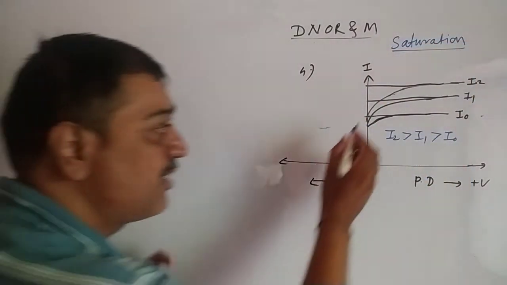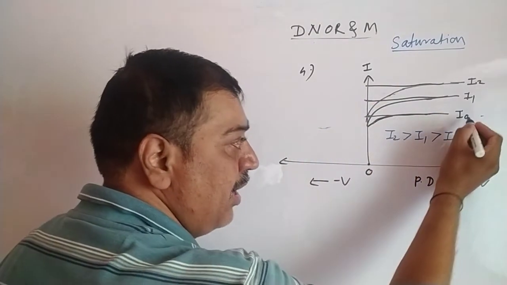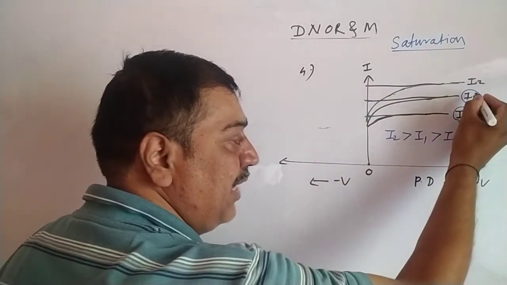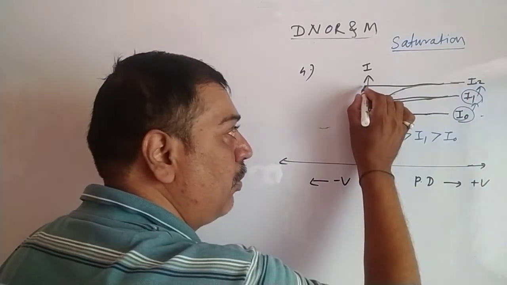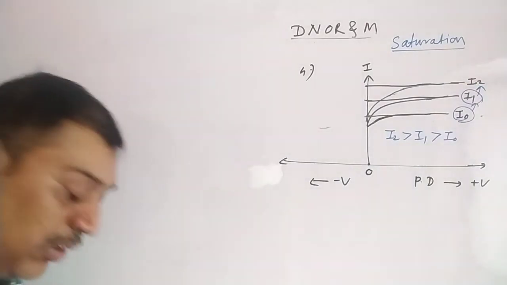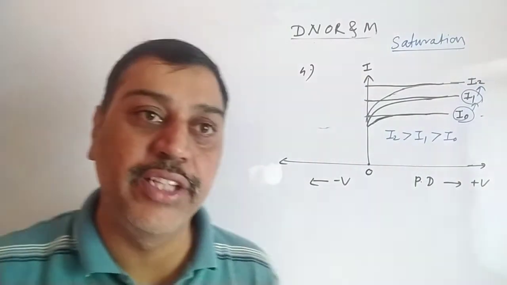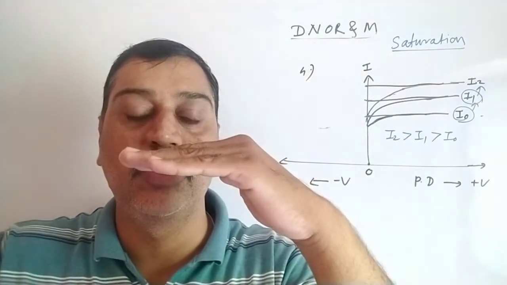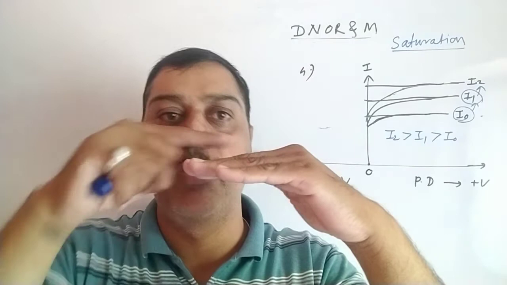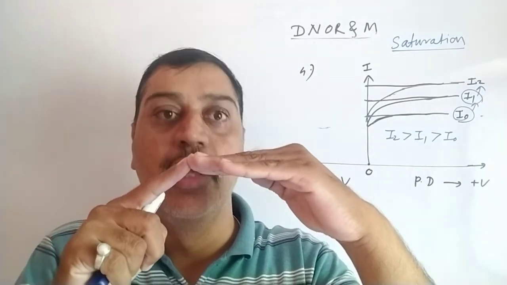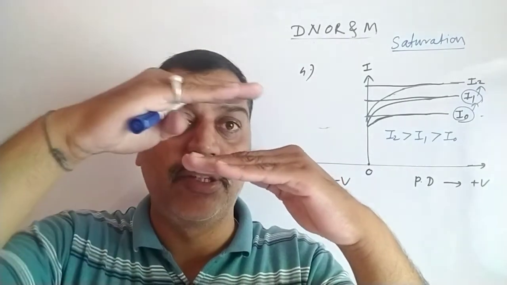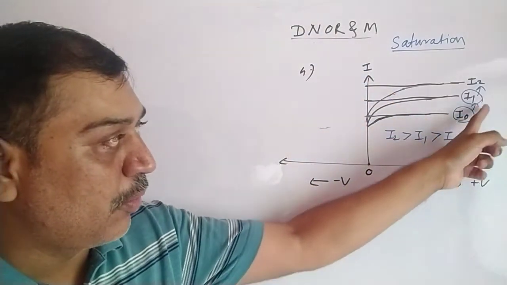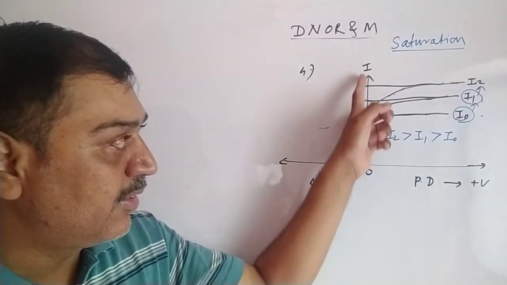Saturation current increases from this place to this place when intensity increases from I0 to I1, and again to I2. So in short, as we change the potential difference, the electric current increases, then remains constant at a certain value, the saturation current. If we increase the intensity from I0 to I1 to I2, the saturation current gets increased.